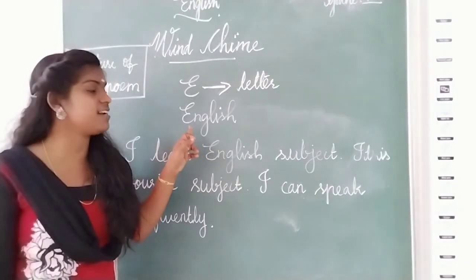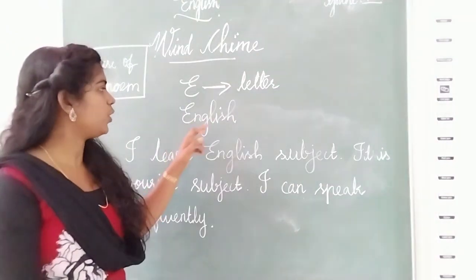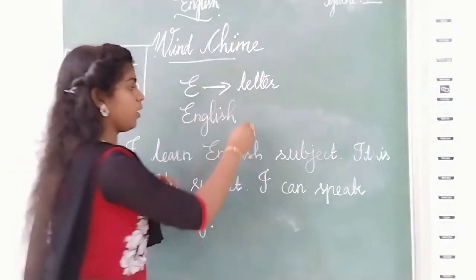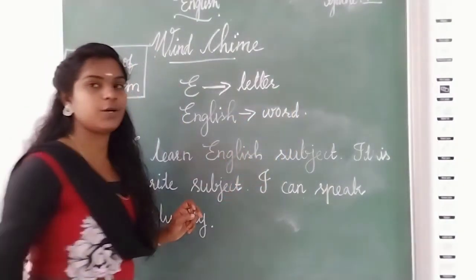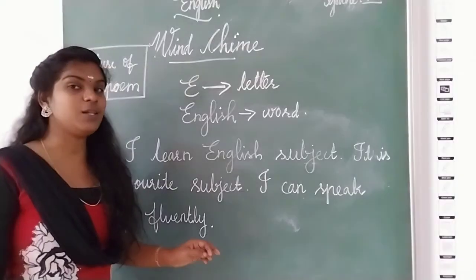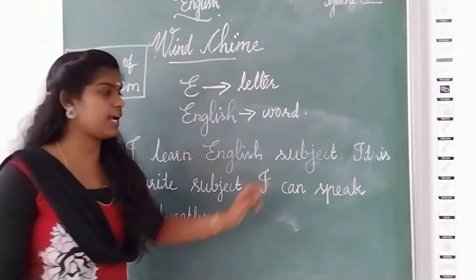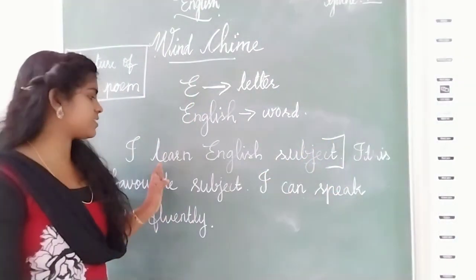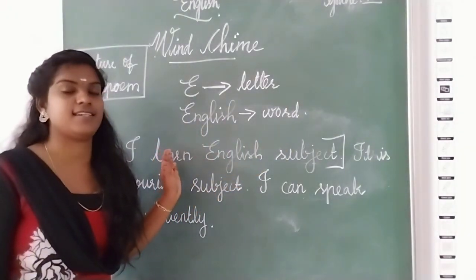English. Very good. English is a word. Am I right? So, a group of letters is called a word. Okay? Word. Got it? Now, look at this. I learned English subject. Okay, up to this. What's this? Yes, a group of words. That is called a sentence.